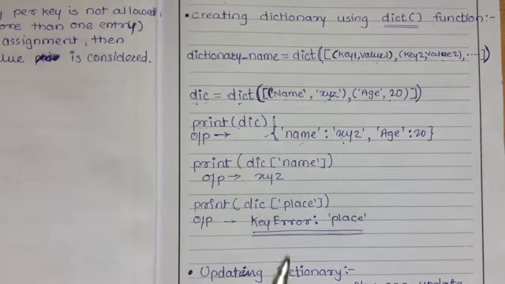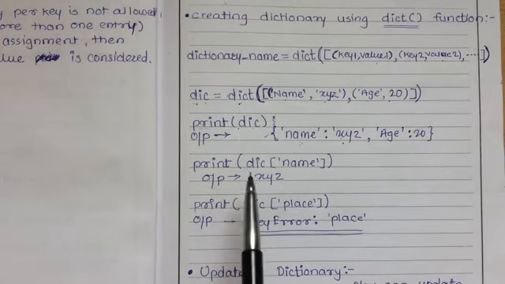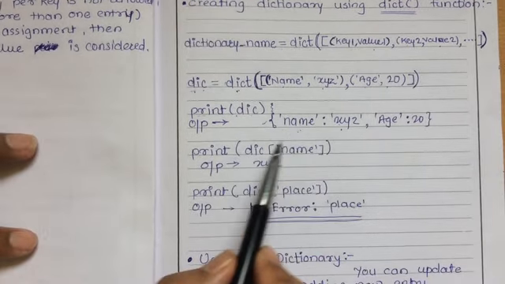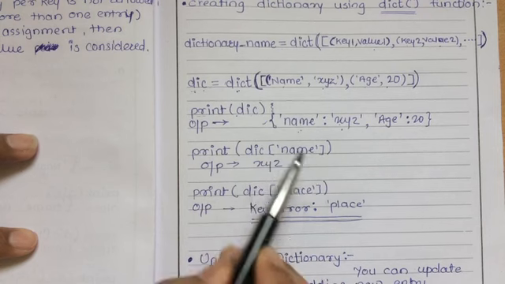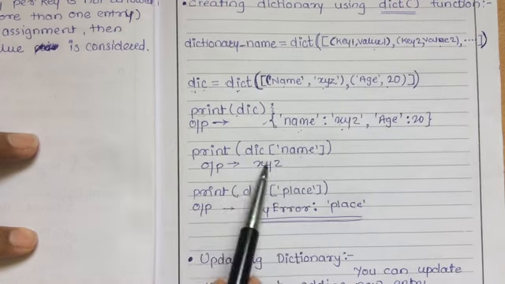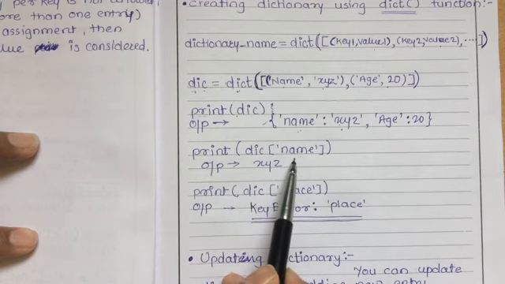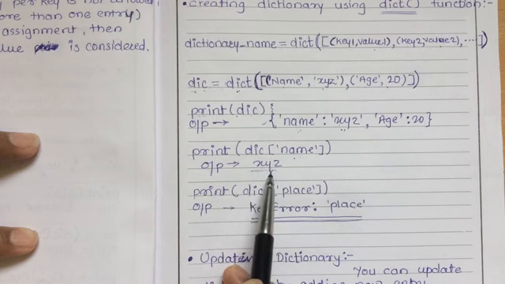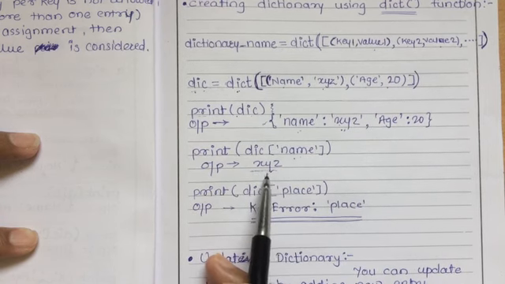Now suppose, to cross check whether we'll get the correct output or not, let's print the name. We have seen this in the previous point. If I print the name, what output am I expecting? I am expecting this, and for sure I will get the XYZ output. Okay, if I print the age, I will get 20.